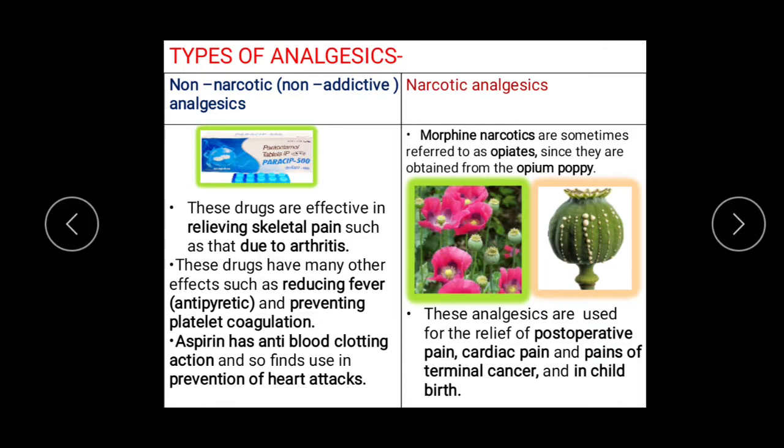These analgesics are used for relief of post-operative pain, cardiac pain, pains in terminal cancer and in childbirth. When there is unbearable pain, morphine is administered. Terminal cancer means the patient is on the deathbed, with no chance of surviving. In that case, to get relief from pain, morphine is given.